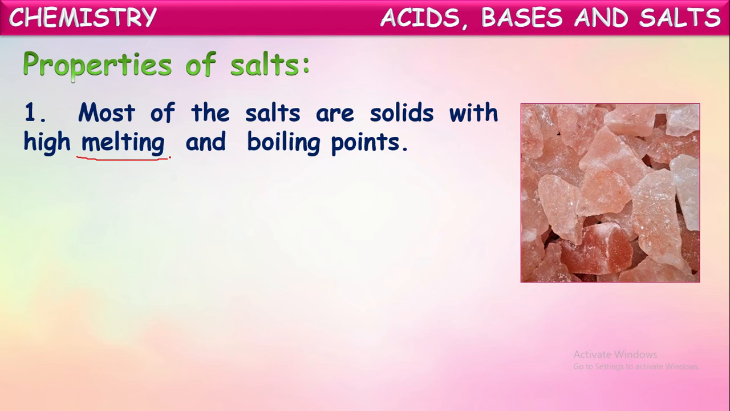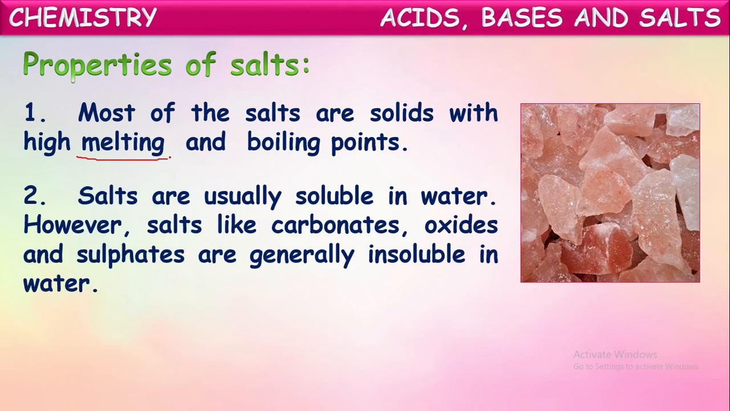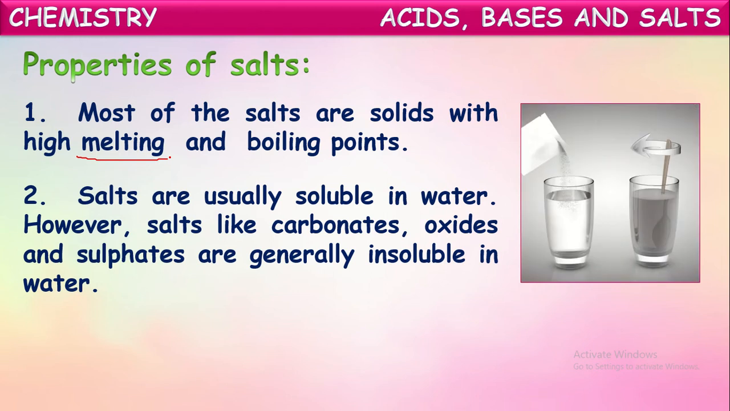In the same way, these salts also have certain melting points, but these melting points are very high. Generally, salts have melting points of thousands of degrees Celsius. The boiling points are even higher than these. So they are hard solids with high melting and boiling points. Salts are usually soluble in water. However, salts like carbonates, oxides, and sulfates are generally insoluble in water. But most of the salts are soluble in water. They form clear solutions.